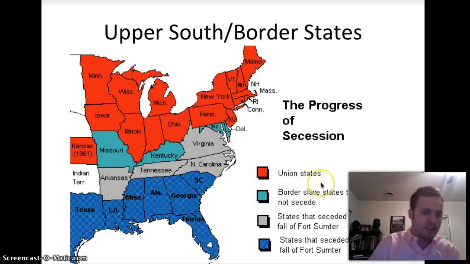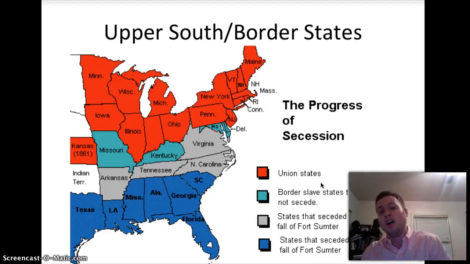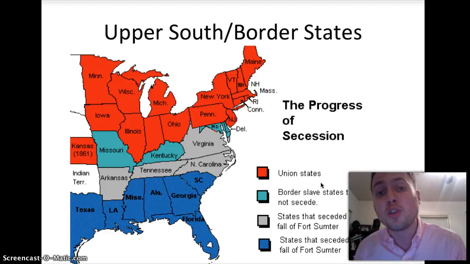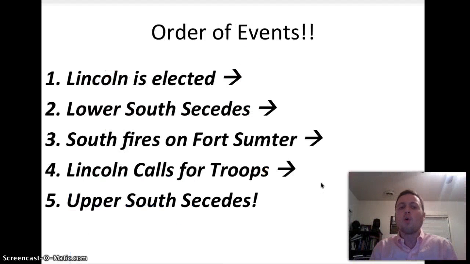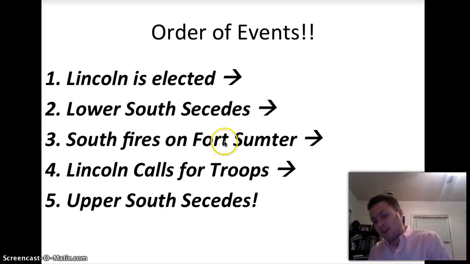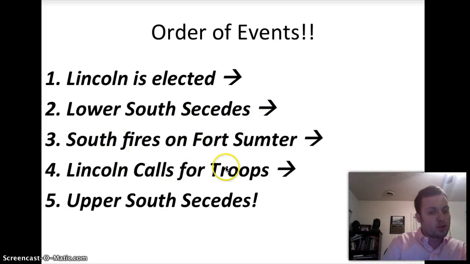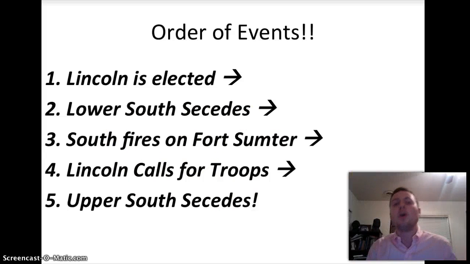These states in gray here, Virginia, North Carolina, Tennessee, and Arkansas, say, whoa, whoa, whoa. If there's troops, there's no way we're getting involved. They leave. Order of events: Lincoln elected, Lower South secedes, South fires on Fort Sumter, Lincoln calls for troops, Upper South secedes. Got to get that order. Pause me and make sure you understand that order.